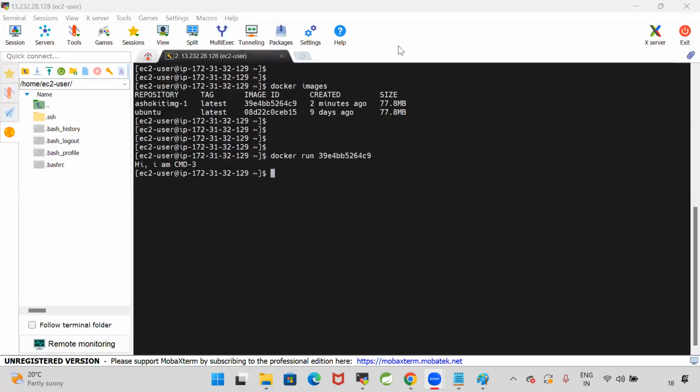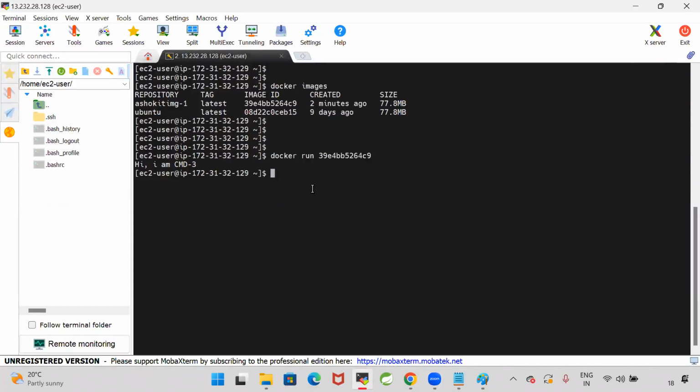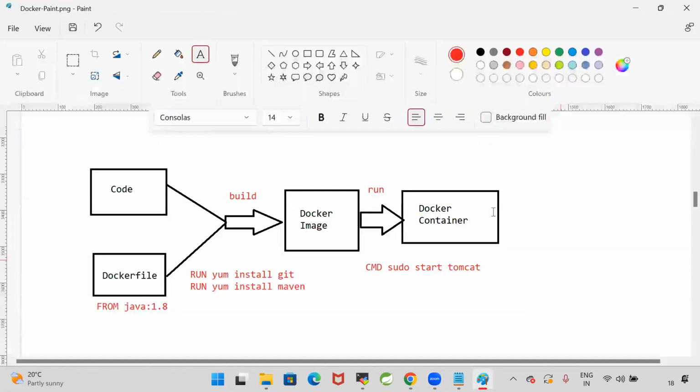Are you guys clear with my point? Now, is CMD executing while creating the image or while running the container? Are you able to understand the difference between RUN and CMD? RUN instructions will execute while creating the image, and CMD instructions will execute while creating the container.